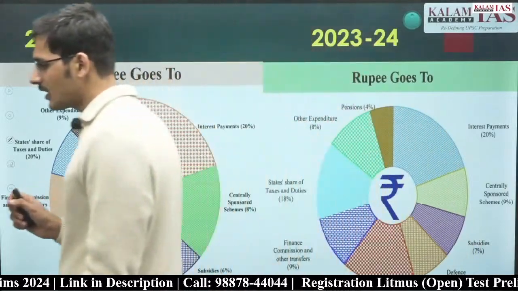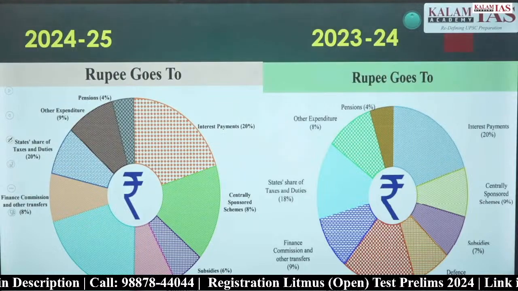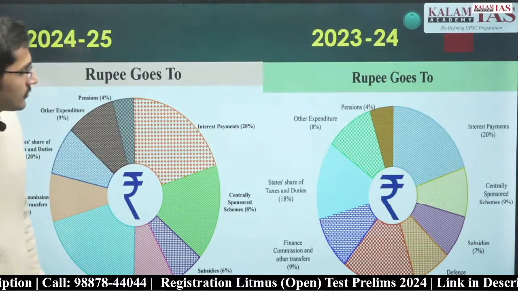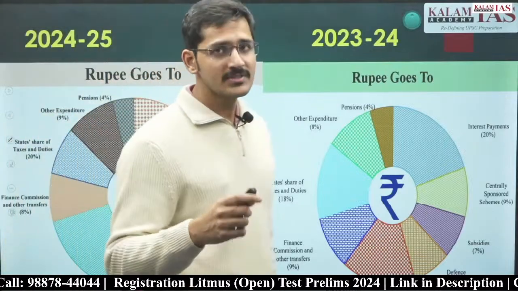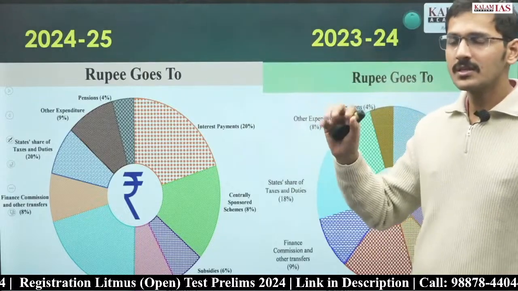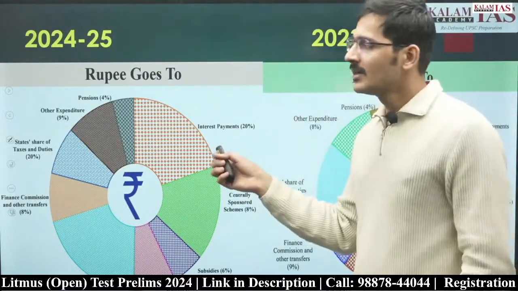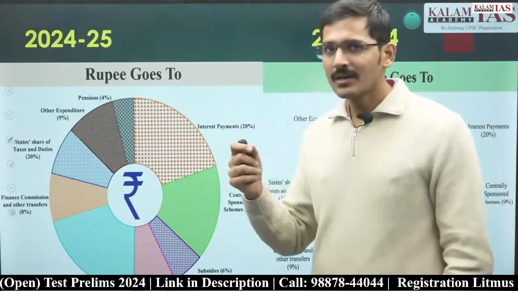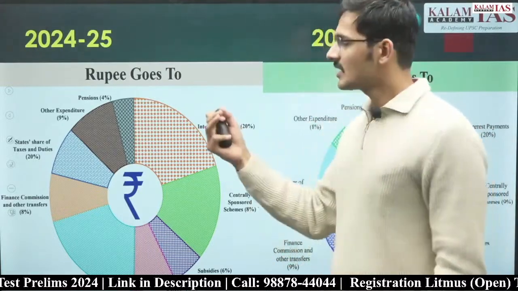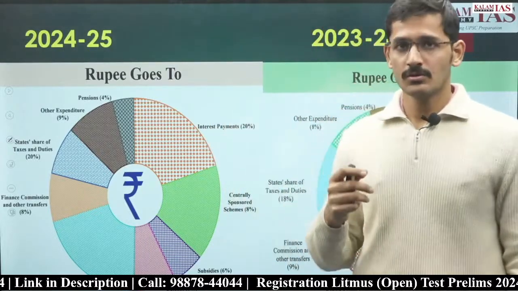Again, you can take a screenshot. So you don't have to memorize any of the figures. You just memorize, okay, interest payment is around 20%. Even if UPSC frames a conceptual factual question around it, they will give some data which is very easy to refute. For example, they might say interest payment is 50% of the total budget.